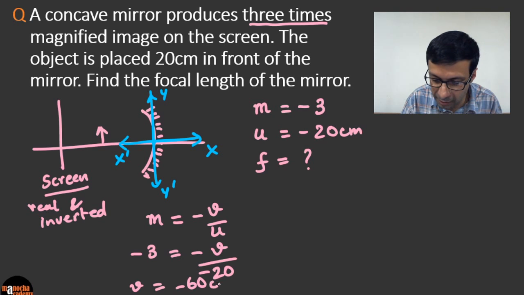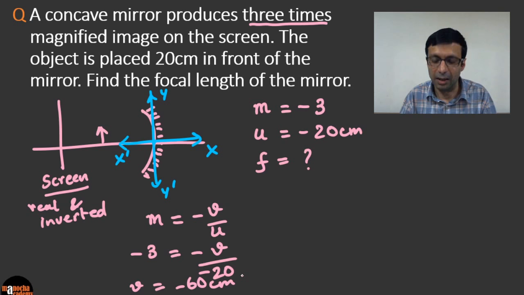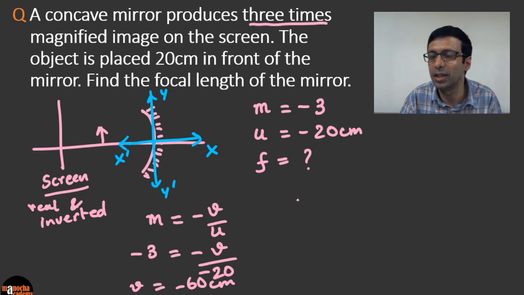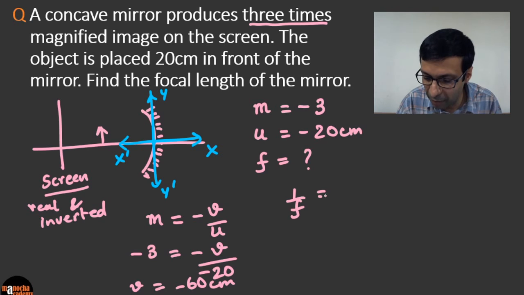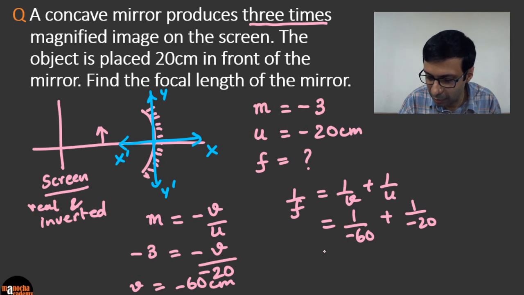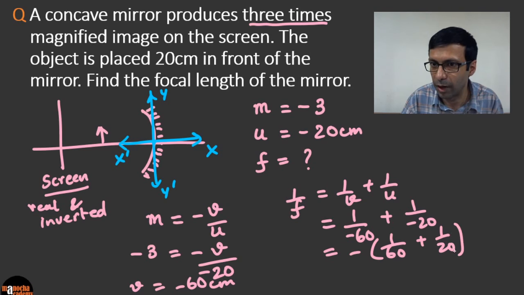It's -60 centimeters. That makes sense because it's formed on a screen, so it's in front of the mirror, so it's a negative value. We've got v, and we just need to find the focal length. For that, let's use the mirror formula: 1 by f equal to 1 by v plus 1 by u. Is that right? That's the mirror formula. Now go ahead and substitute the values: 1 by -60 plus 1 by -20. Let's take the negative sign outside: 1 by 60 plus 1 by 20.